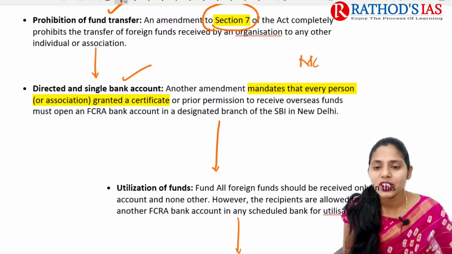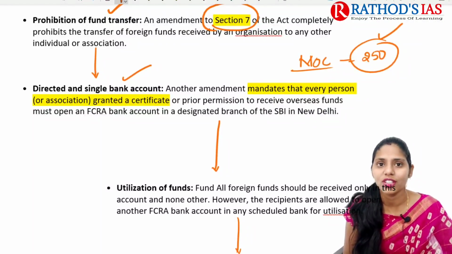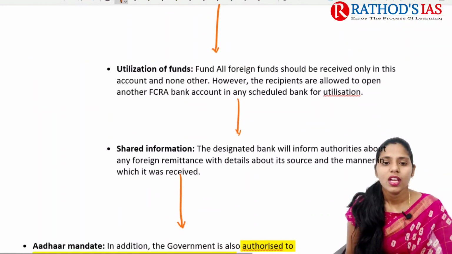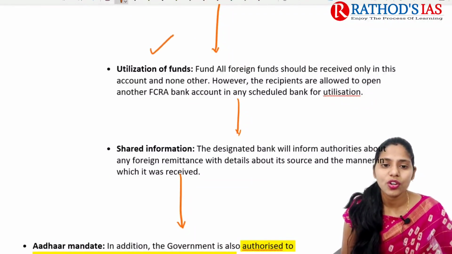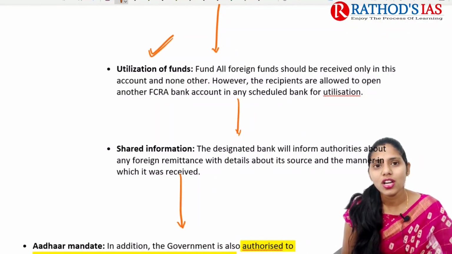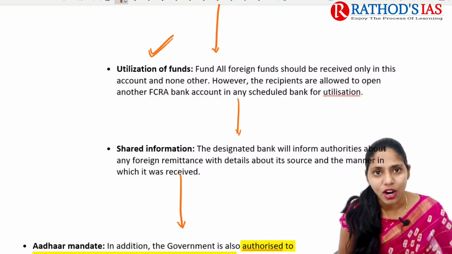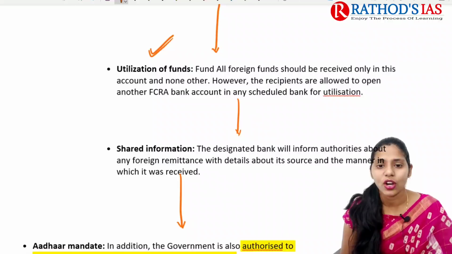Recently, Missionaries of Charity had about 250 bank accounts throughout the country, but that violates this new amendment. And next, they need to go for utilization of funds. That means all the funds received by this organization should be allowed to be moved to another FCRA account in any scheduled bank for utilization.